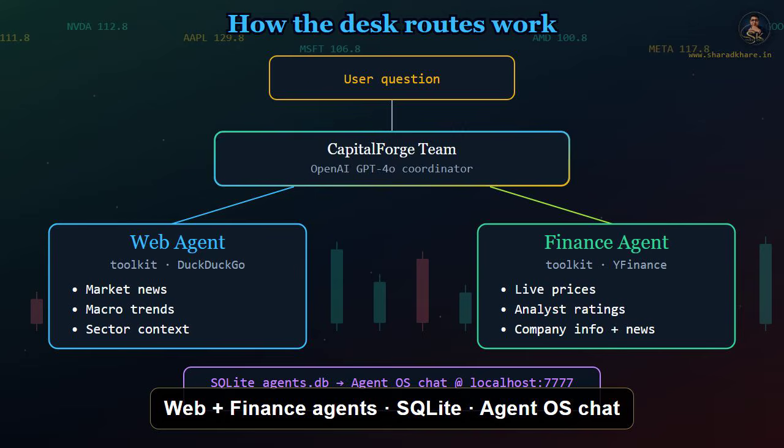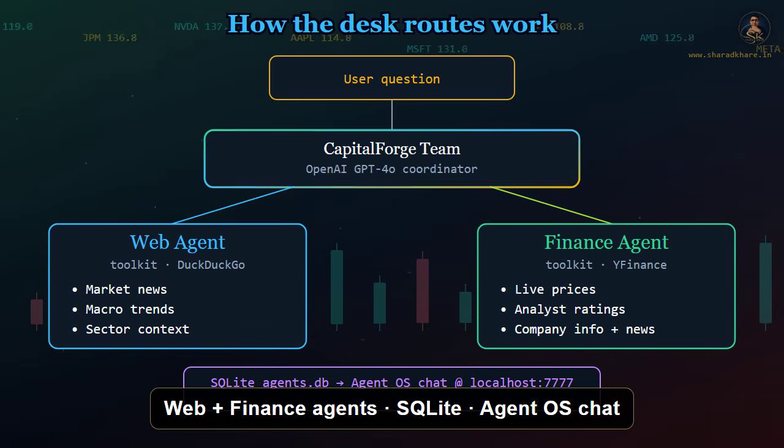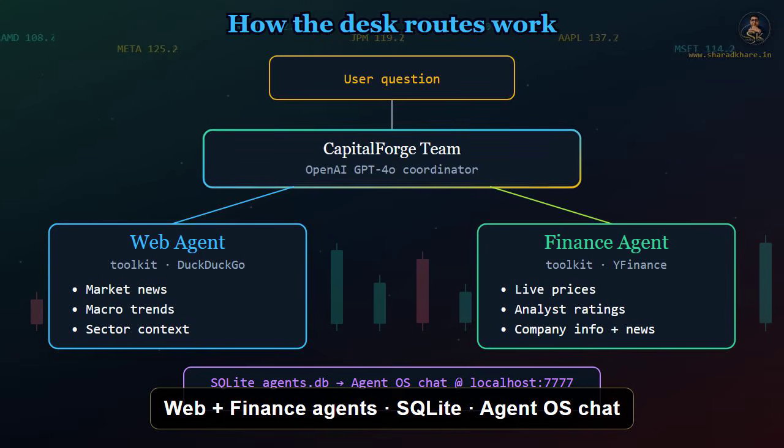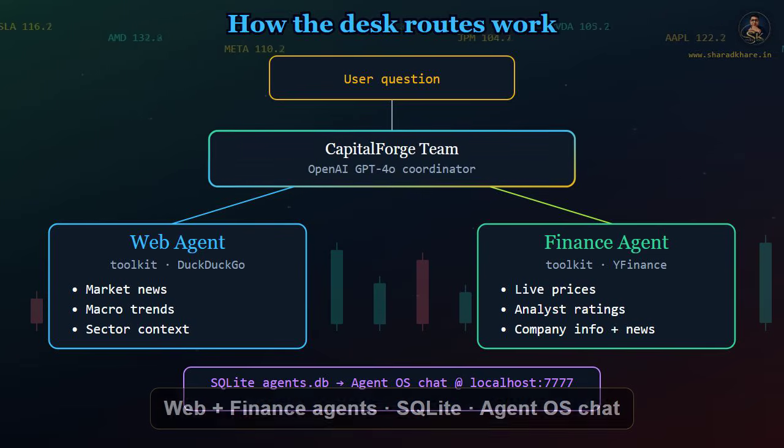Every conversation lands in SQLite, so you can continue a multi-turn research session later without losing the thread. On the screen, Agent OS gives you a chat interface, typically at localhost port 7777. Before we open the code, keep this mental map. Question in, team routes, specialists work, history saves, answer out.